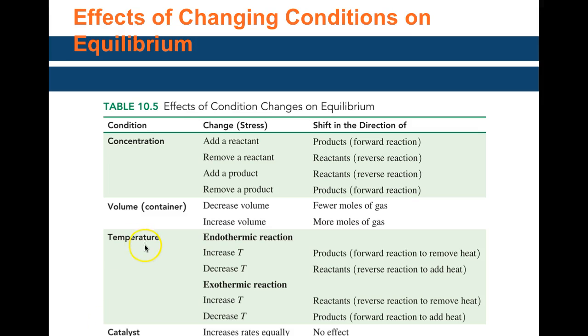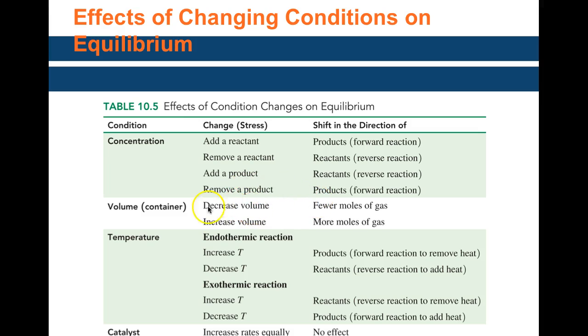To summarize, table 10.5 summarizes all the conditional effects that have a bearing on equilibrium. Concentration: adding reactants goes forward towards product, removing reactants goes reverse. Adding a product goes towards reverse, removing a product goes forward.